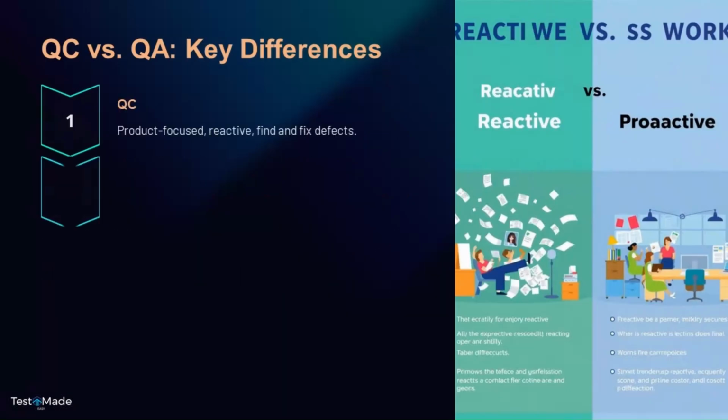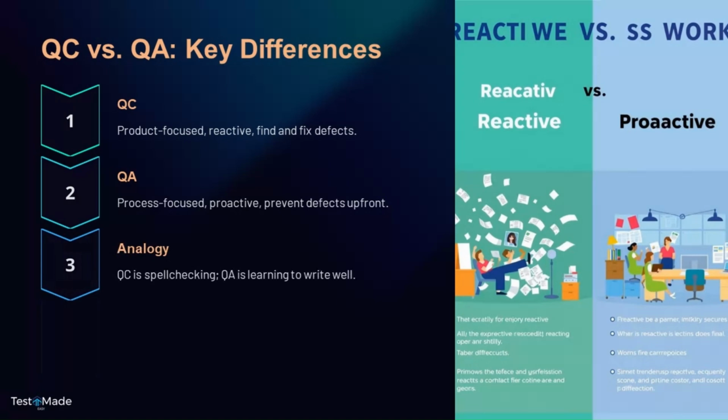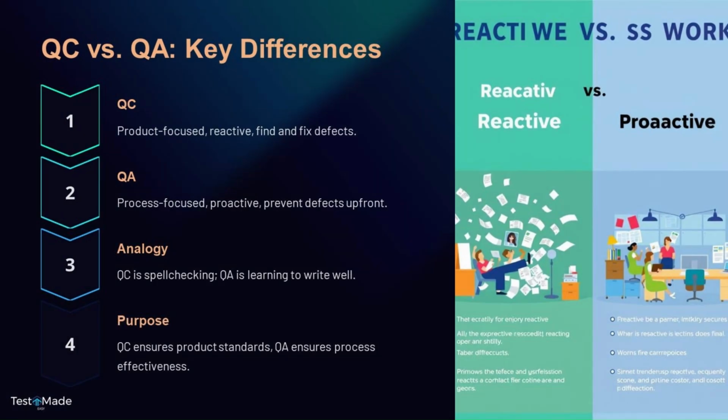QC versus QA, key differences. QC: product-focused, reactive, find and fix defects. QA: process-focused, proactive, prevent defects up front. QC is spell checking. QA is learning to write well. QC ensures product standards. QA ensures process effectiveness.